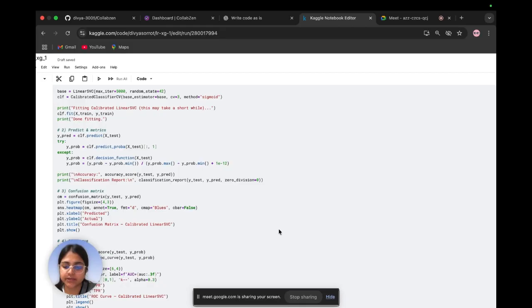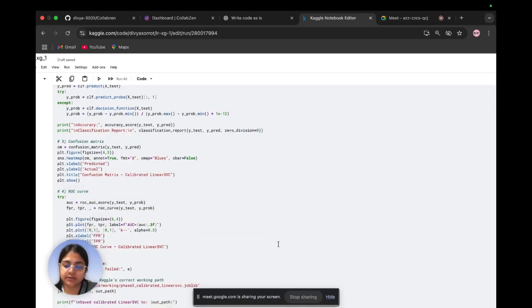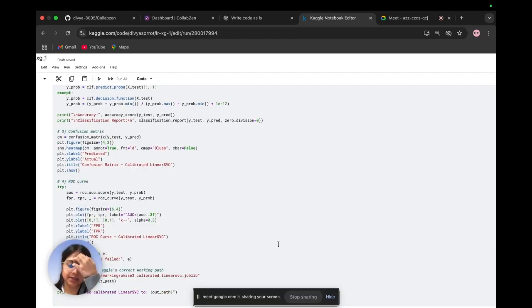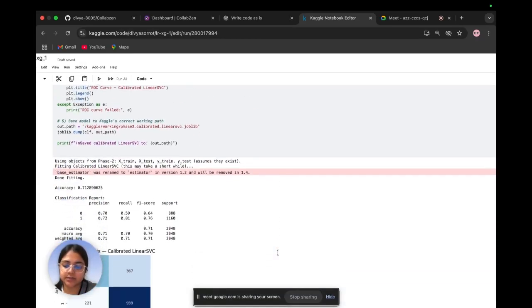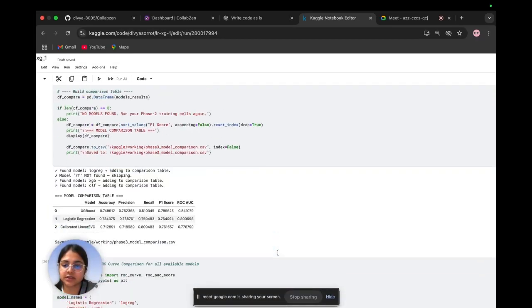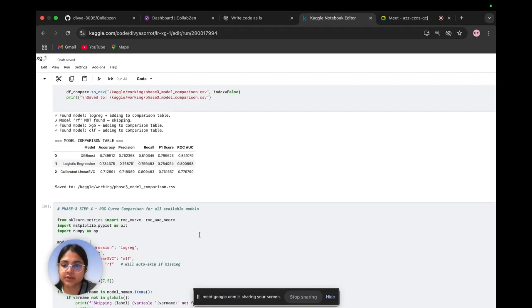So, what we did was, first, I introduced an additional model, calibrated linear SVC, which is well suited for high dimensional TF-IDF data. I trained it, generated predictions, and calculated accuracy, precision, recall, F1 score, and AUC. Then I built a comparison table that included logistic regression, XGBoost, and calibrated linear SVC.